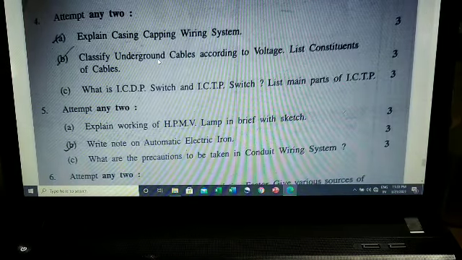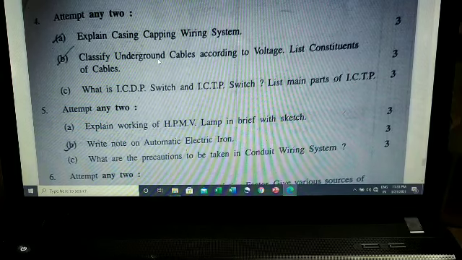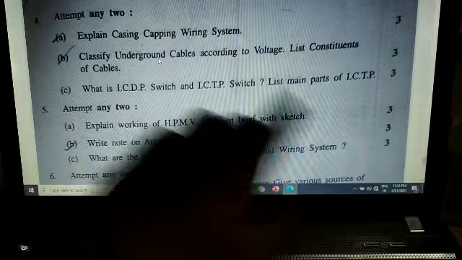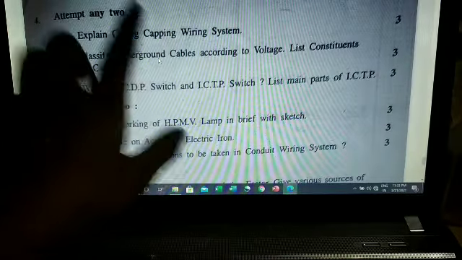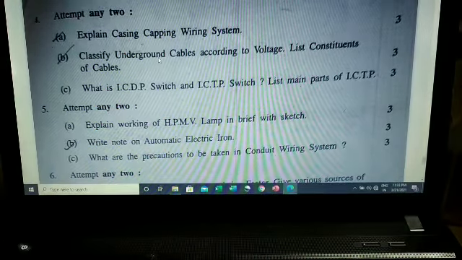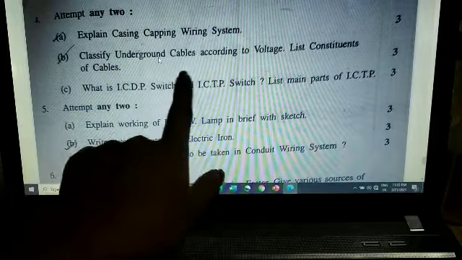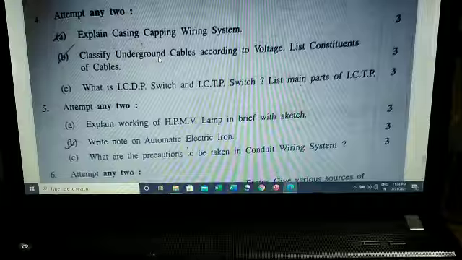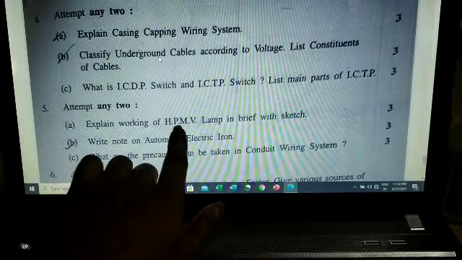Question number 4, any 2. Explain casing capping wiring system. If they do not ask the comparison, then they will ask questions of this type. Classify underground cables according to voltage. I have asked this question many times in our Saturday test.